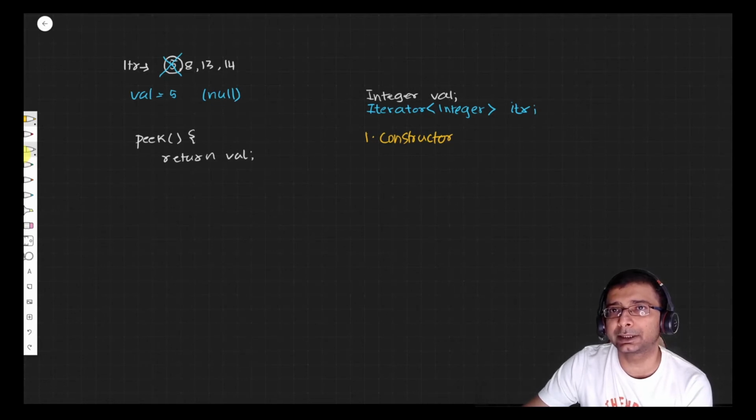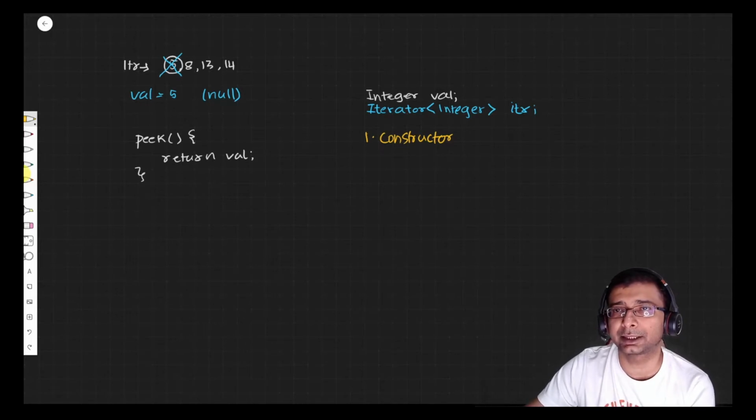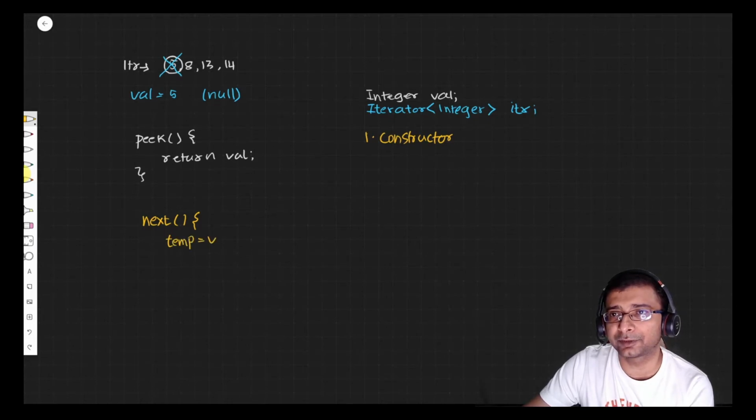So you call me as many times as you want, and every time I am just going to return you that 5, right? But we need to change that as soon as we have the next method. These are all methods returning int, so I'm not putting that over here. When we implement the next method, we are going to create a temporary variable and put this val. So we are just putting this 5 inside the temp, right? And then inside val,